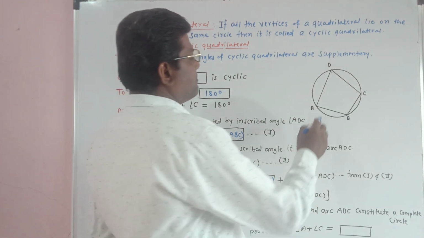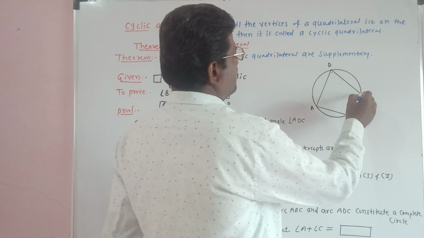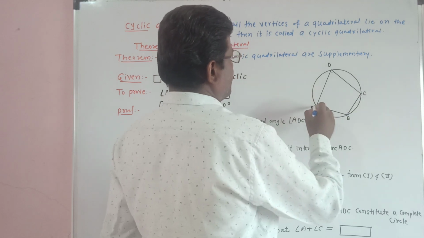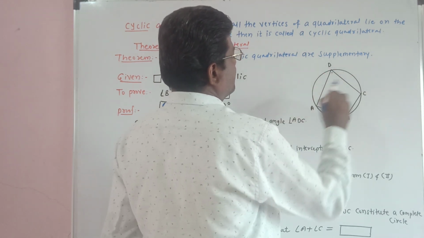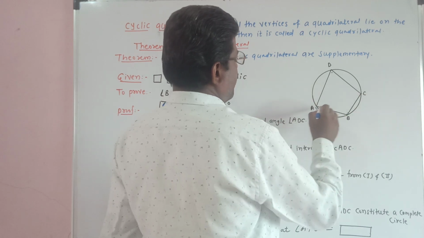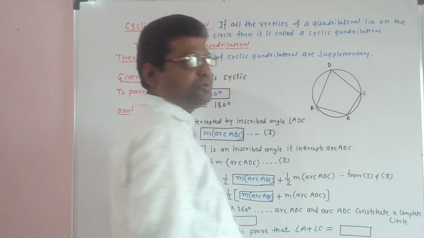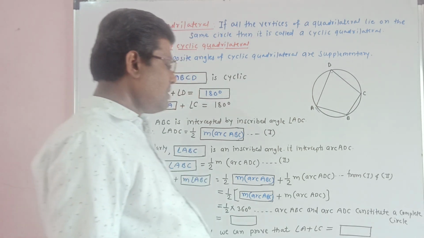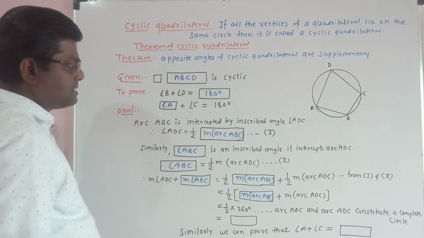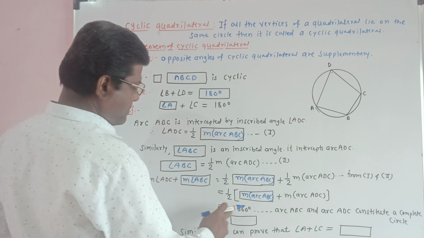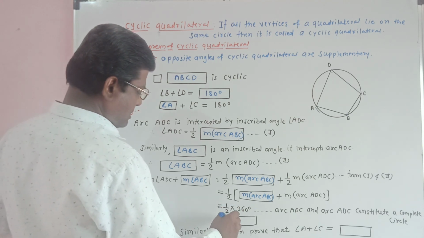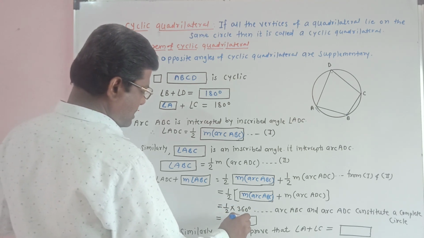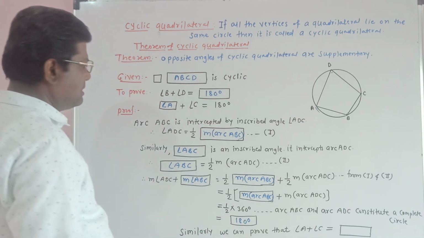But arc ABC and arc ADC constitute a complete circle, and we know that the measure of a circle is 360 degrees. Therefore 1/2 into 360 degrees is equal to 180 degrees.